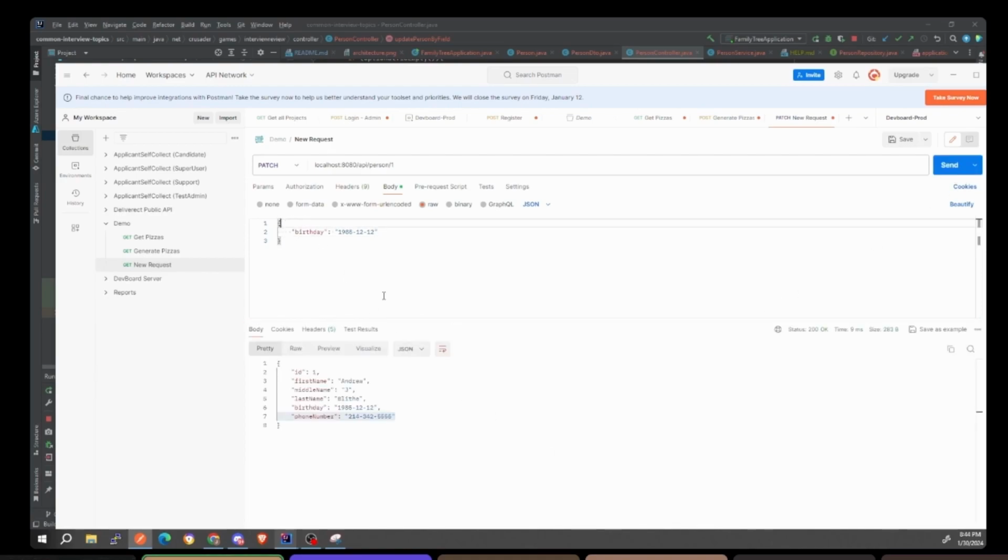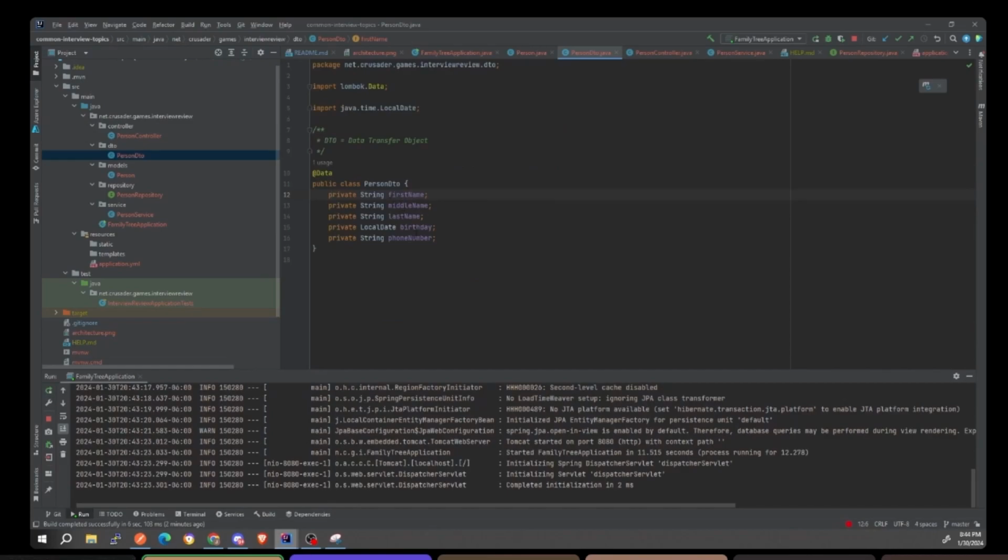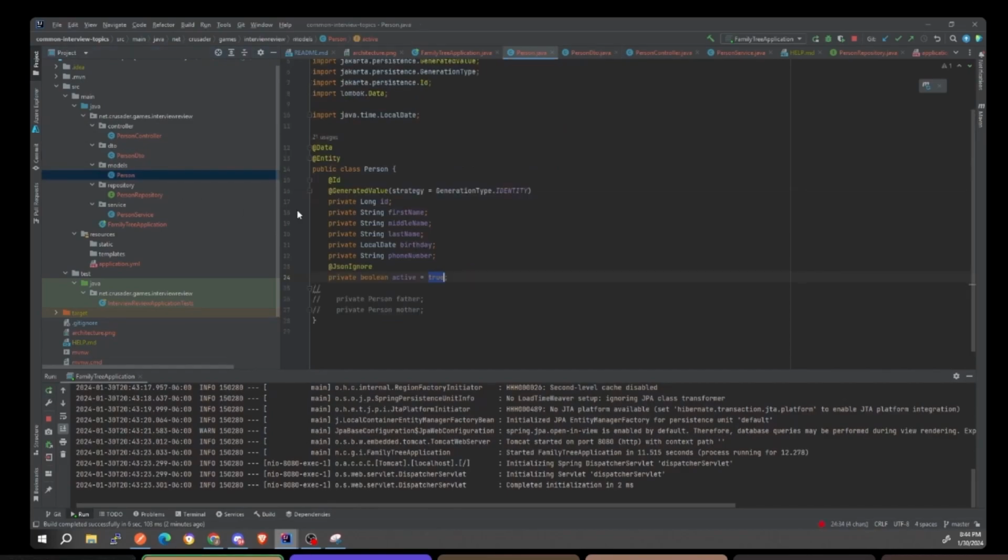This whole ID thing is pretty crazy, right? We got 15 minutes. So let's use a DTO instead, so I can show you what the DTO does. With the DTO here, we now have first name, middle name, last name, birthday, and phone number, right? But we do not have an ID here or active. We don't care about these. These are for the database, right? We only care about these because these are part of the DTO. This is the information that's important for the user.